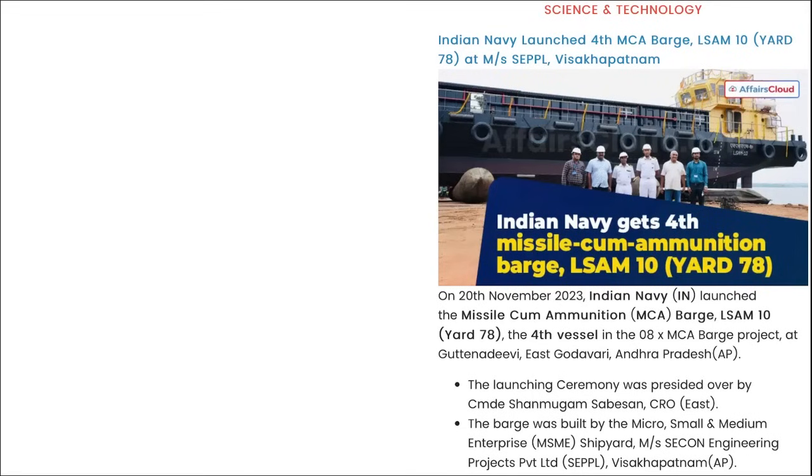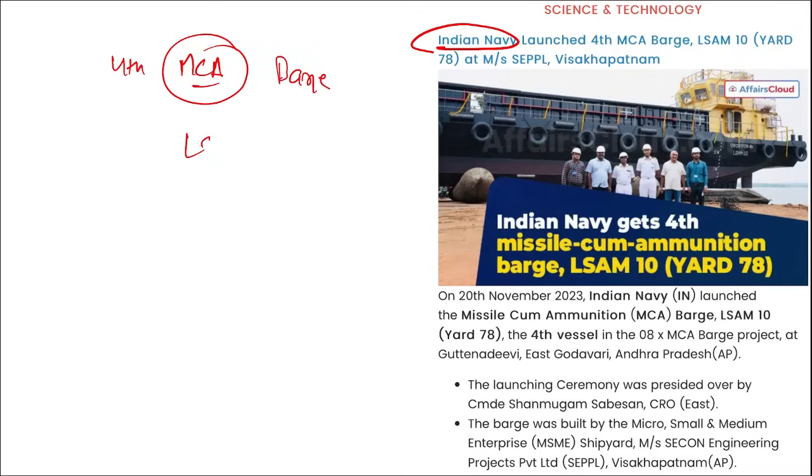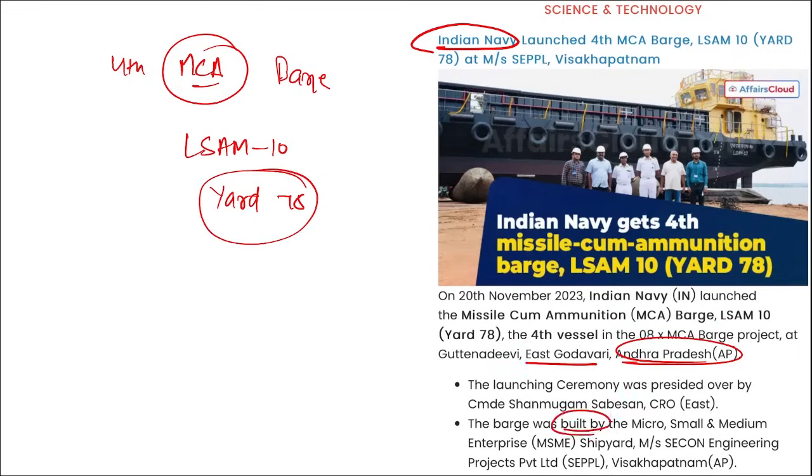Next we are talking about Indian Navy. They have launched the 4th missile cum ammunition barge LSAM 10 yard 78. This was launched where? This was launched at East Godavari in Andhra Pradesh, and this was built by MSME, that is Seacon Engineering Projects Private Limited, that is in Visakhapatnam, Andhra Pradesh only, right? So this was developed by them, and this is the Indian Navy's missile cum ammunition barge LSAM 10, and this is the fourth vessel of the MCA barge project that was recently launched at East Godavari in Andhra Pradesh.